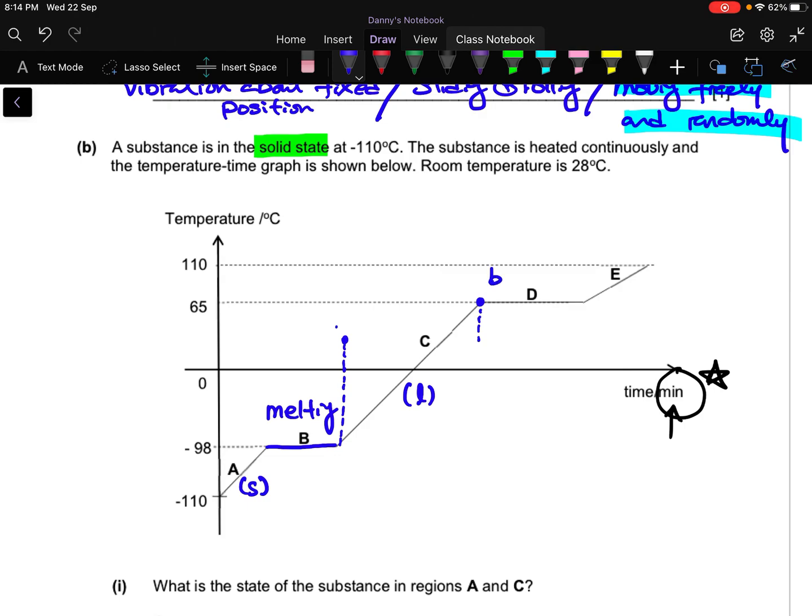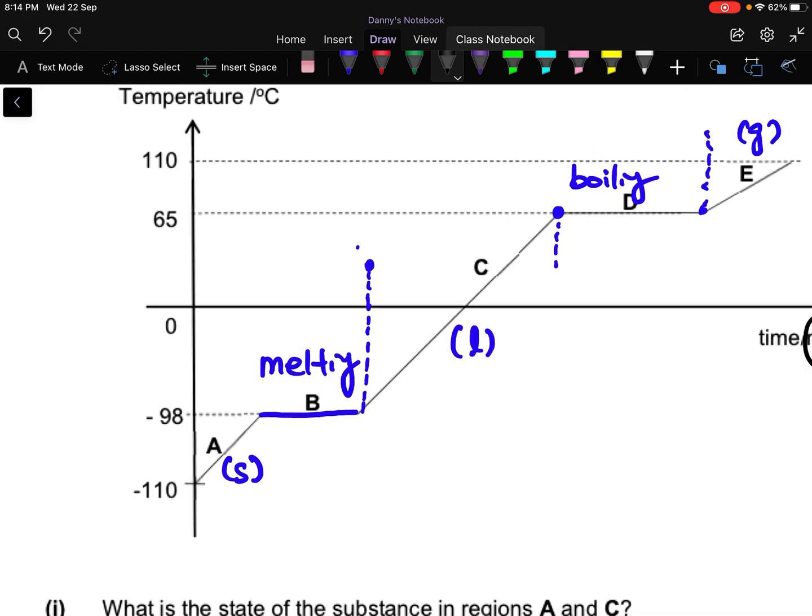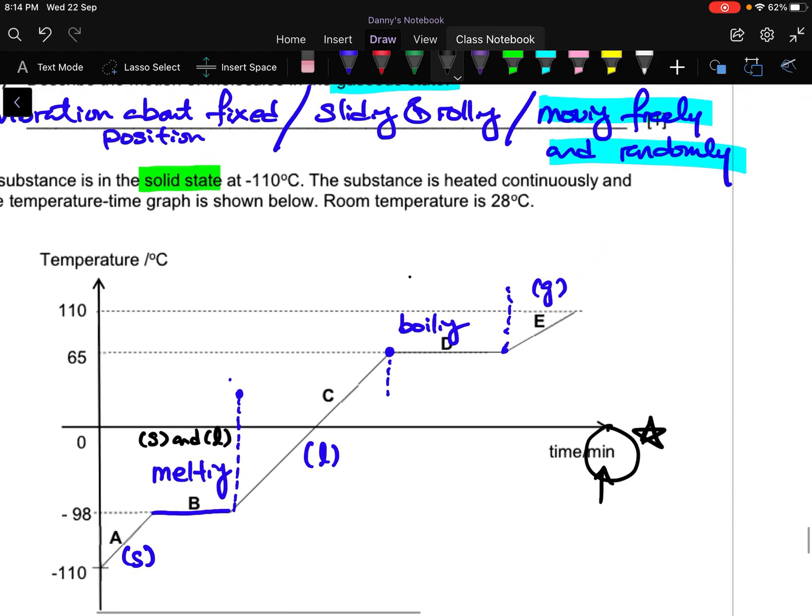Then from liquid, I continue heating it. Then this part must be boiling, right? Then after it boils, from this part on, it will be gaseous state. For revision purposes, during melting, what is the state? Well, it will be a mixture of S and L. It's a mixture of solid and liquid. Same thing for here, during boiling, it will be a mixture of liquid and gas. So the keyword is mixture. Okay, it is a mixture.